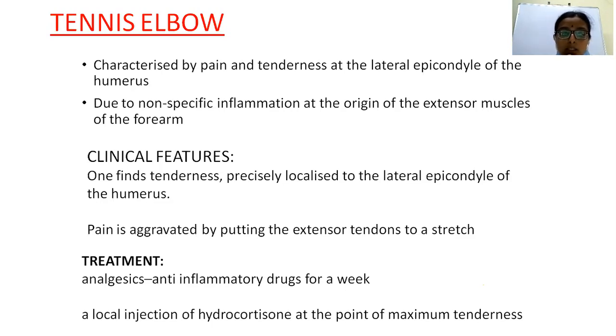Tennis elbow is treated using analgesics, anti-inflammatory drugs, hot water fomentation, and the pain gradually subsides. If the pain doesn't subside, a local injection of corticosteroids at the point of maximum tenderness can also help in relieving the pain. Tennis elbow is usually asked as a 2 marks question, and the same pathology over the medial epicondyle is called golfer's elbow. So this is one of the tendinopathies. These are also called enthesopathies. That is, whenever at the point of insertion of ligaments or tendons there is inflammation, those are called enthesopathies. These are most commonly seen in seronegative spondyloarthropathies, which were dealt with in your earlier classes.